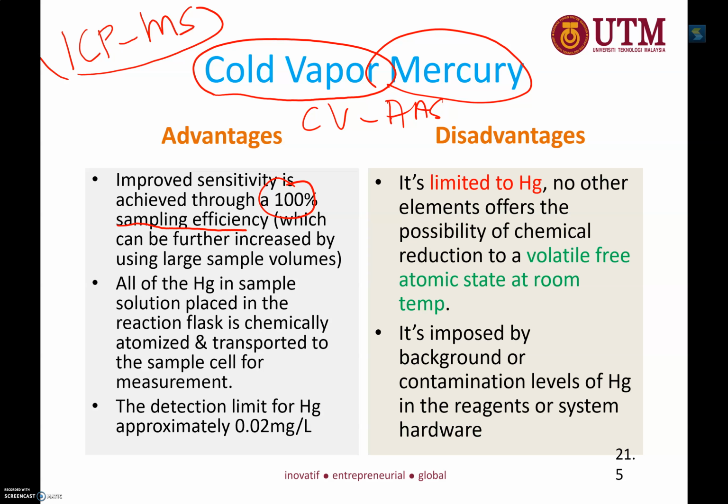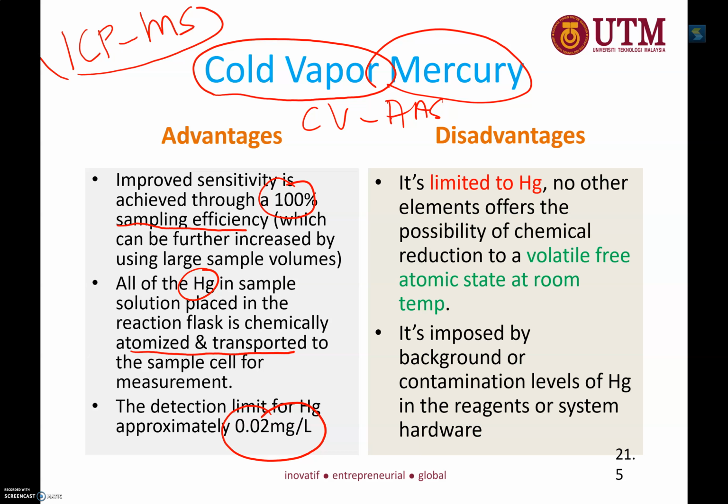So if you are using anything that is having heating, you will not get 100% sampling efficiency. But with the cold vapor mercury analyzer, you can get this. All of the mercury placed in the reaction will be completely atomized and transported, therefore giving you a detection limit down to around 20 ppb.